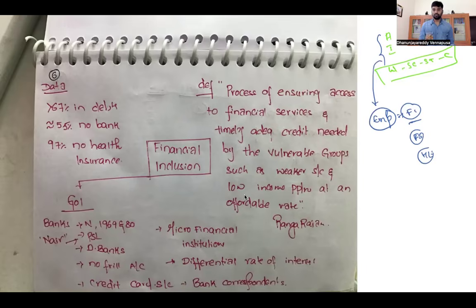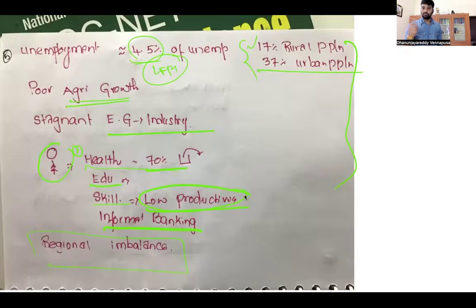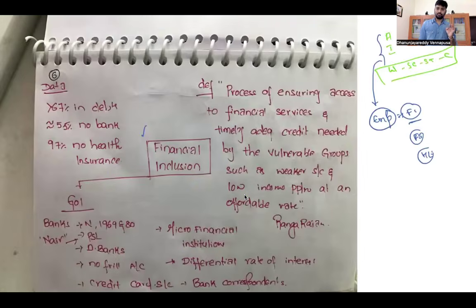But let's start with one of the most important things, financial inclusion, because they're asking questions. One is on inclusive growth. Whatever I said is brief. You can use that data and write why there is no inclusive growth. So how to promote inclusive growth? Whatever is not there in these slides, you have to overcome that. Right? Financial inclusion. What is the definition of financial inclusion? Very, very important for economy because they're asking these questions. You can remember it.